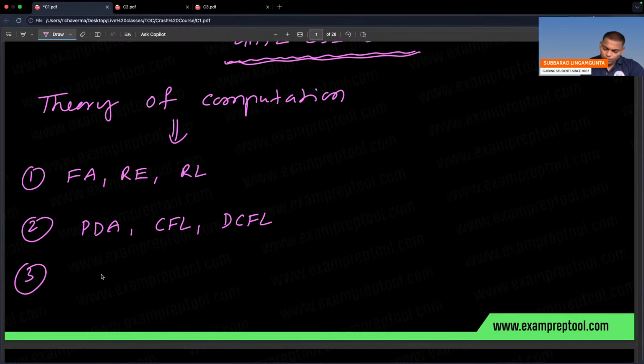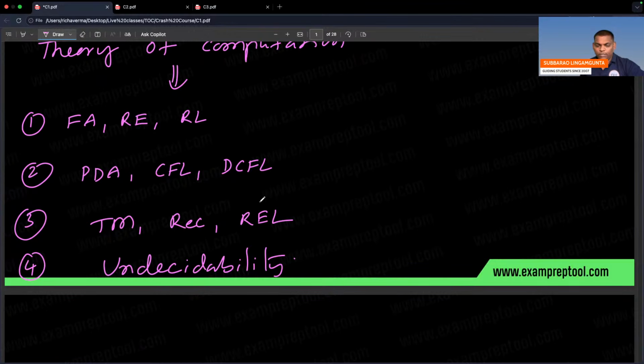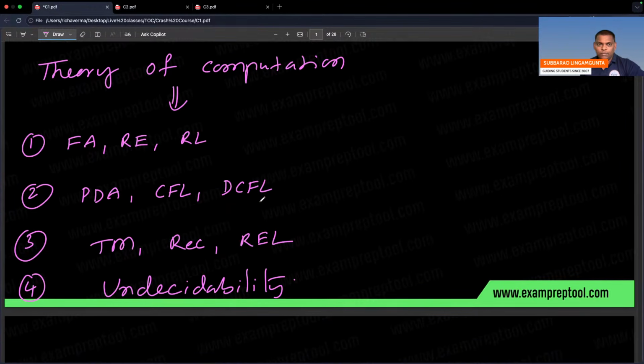Third is Turing Machine, Recursive Languages, Recursive Enumerable Languages. The fourth one is Undecidability. Sorry, this is the first subject of the crash course, Theory of Computation. So these are the 4 chapters.